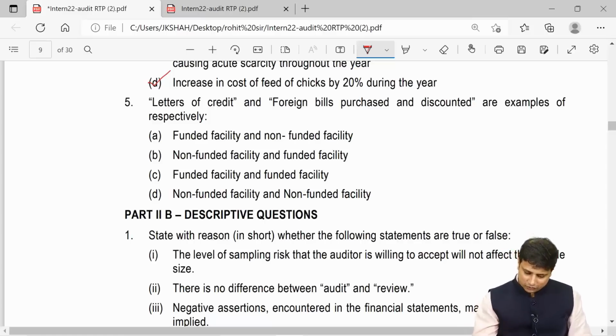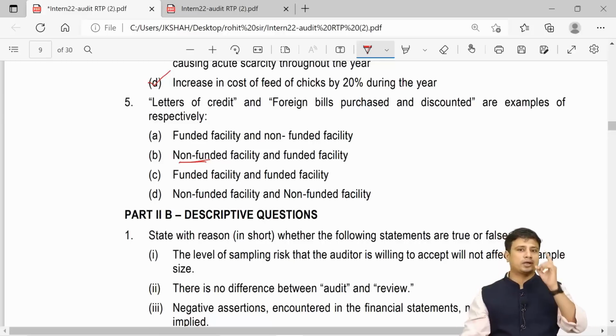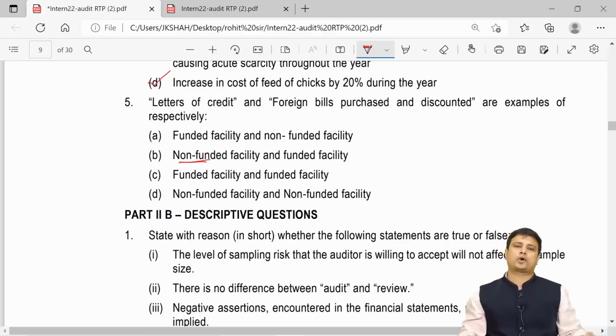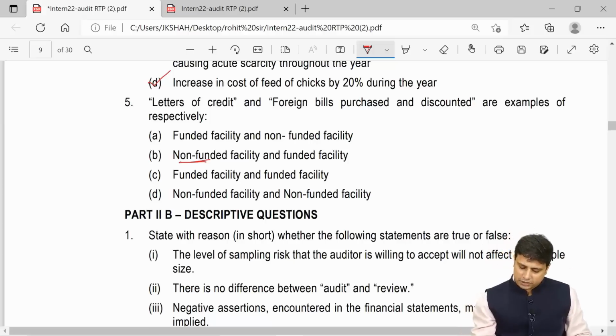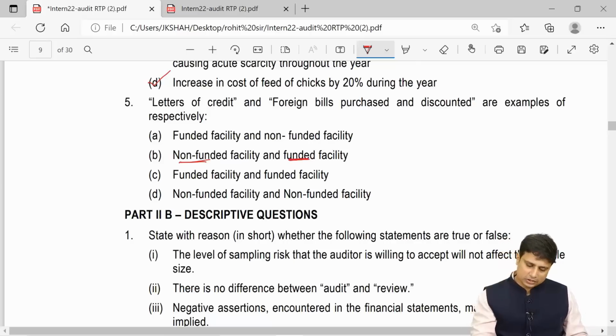Now, letter of credit, my friends, is non-funded because there is no transfer of money from the bank's pocket to your pocket. So what is non-funded? When money does not transfer from the bank's pocket to your pocket. Foreign bills purchased is funded. Why is this funded? Because money is transferred from the bank's account to your account. So the answer here is going to be B.